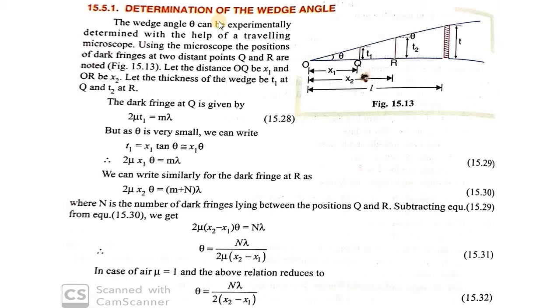So you just be aware of the theory, what's happening and all. Generally you do the calculation by taking down the readings with the help of a microscope, using the microscope to find the positions of the dark fringes. Normally what we are doing in the lab is we take two glass plates, and one end of the glass plates is connected with a rubber band so that it remains as the apex, and